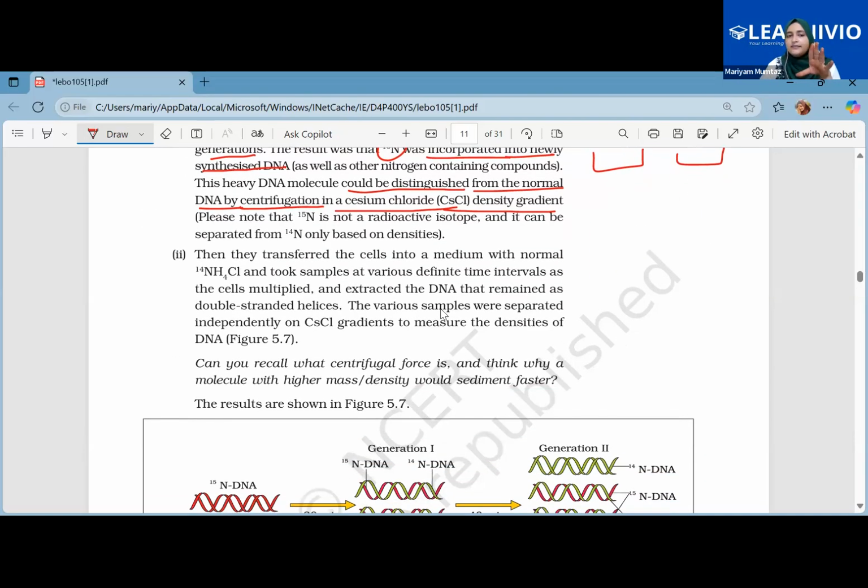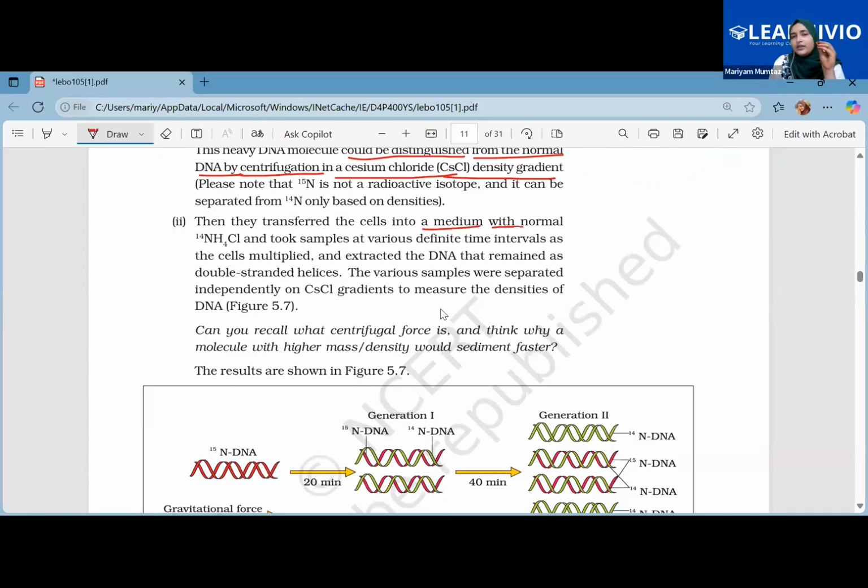After this first step, they transferred the cells into a medium with the normal NH4Cl, that is the normal nitrogen, N14. And they took samples at various definite time intervals as the cells multiplied, and extracted the DNA that remained as double-stranded helices. While they were growing the E. coli, they observed several generations, because bacterial observations are so easy, as they divide every 20 minutes. So you can clearly observe that whole division and then take out the DNA from it to study.